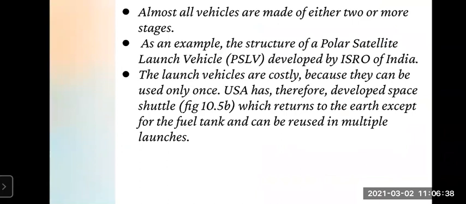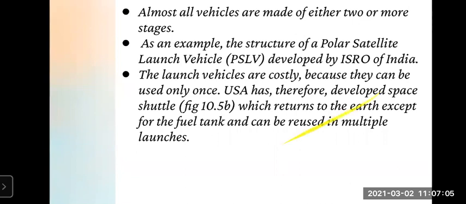So therefore, the US has developed the space shuttle, that is 10.5B, as seen. The space shuttle returns to the Earth except for the fuel tank and can be used in multiple launches. So they have made such a type of space shuttle that it can be reused again and again. That means it can return to the Earth except for the fuel tanks, which will not come back. So this is about satellite launch.